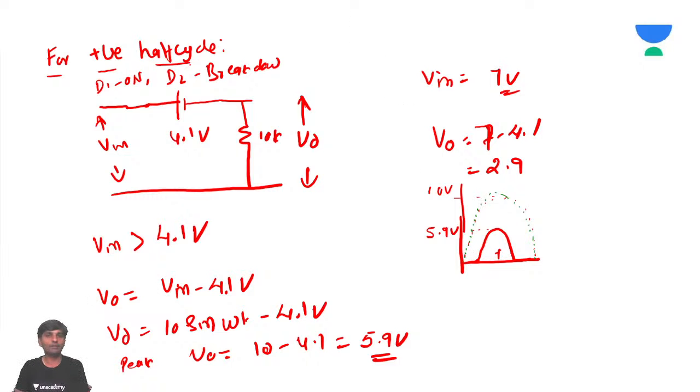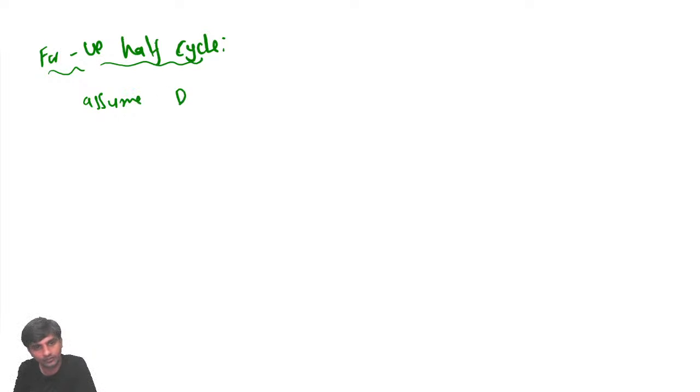So for negative half cycle, what happens, sir? Assume D1 should be in breakdown and D2 should be on. On means short circuit.